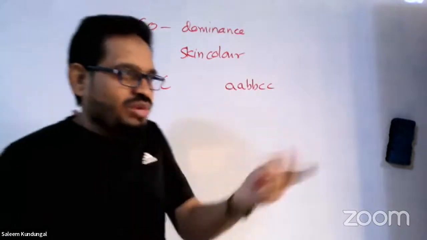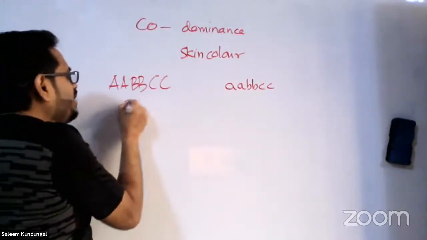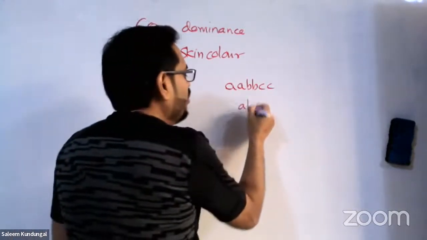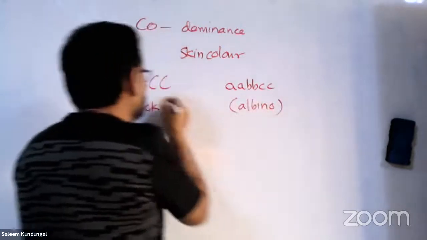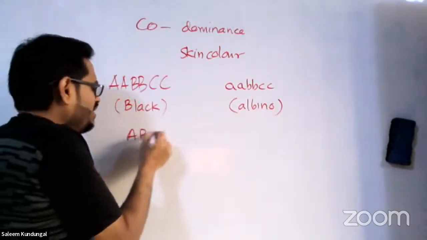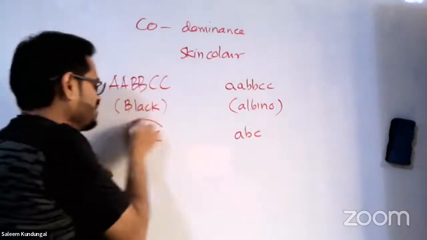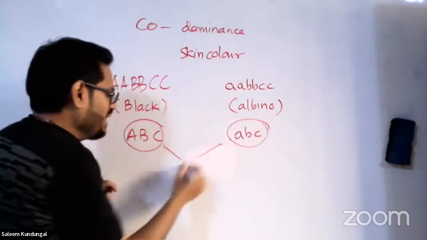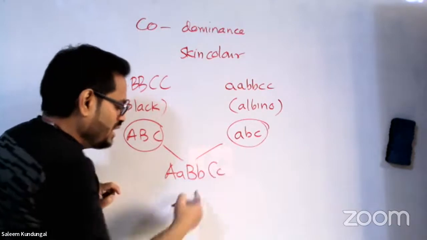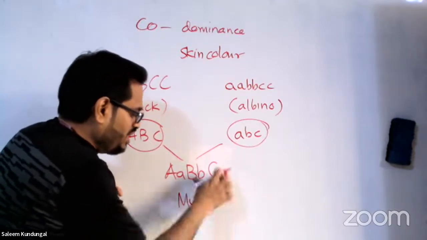That is about blood group. Later on we'll talk. So for skin color, AABBCC we call the black, and aabbcc is called albino. The terms are very important, guys. The black and albino. As there are 6 letters, one gamete will have half of it, right? ABC. So gametes will have three letters, and then we can have capital A, small a, capital B, small b, capital C, small c. And this is what is called the intermediate. These terms are very important.